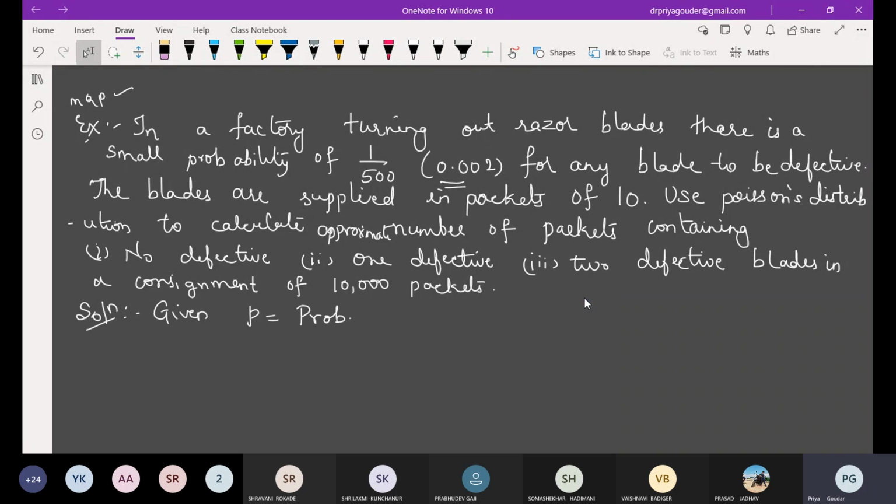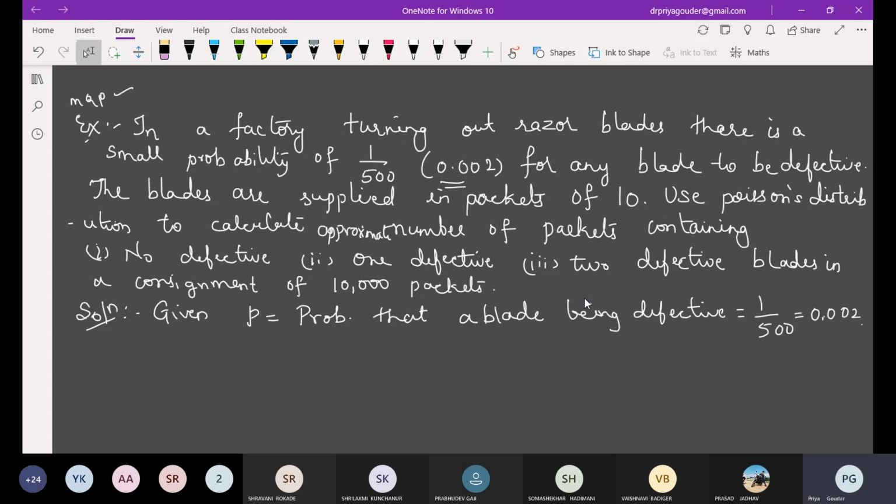It is the probability that a blade is defective, given as 1 upon 500, or take it as 0.002.